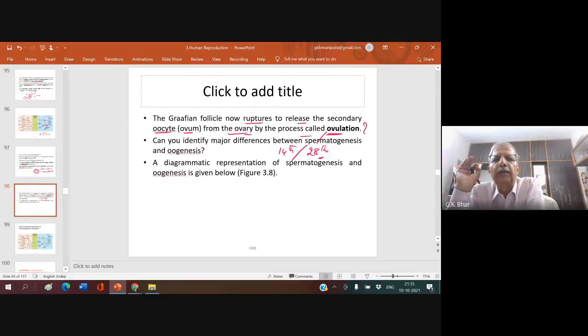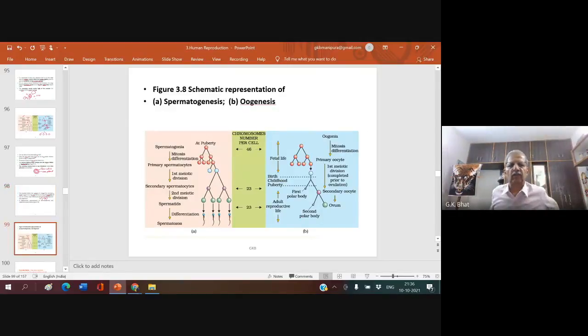Can you identify the major difference between spermatogenesis and oogenesis? Yes, I already told you at the beginning itself. A diagrammatic representation of spermatogenesis and oogenesis is given below. You can see here, this is the diagrammatic representation. Right? Clear?